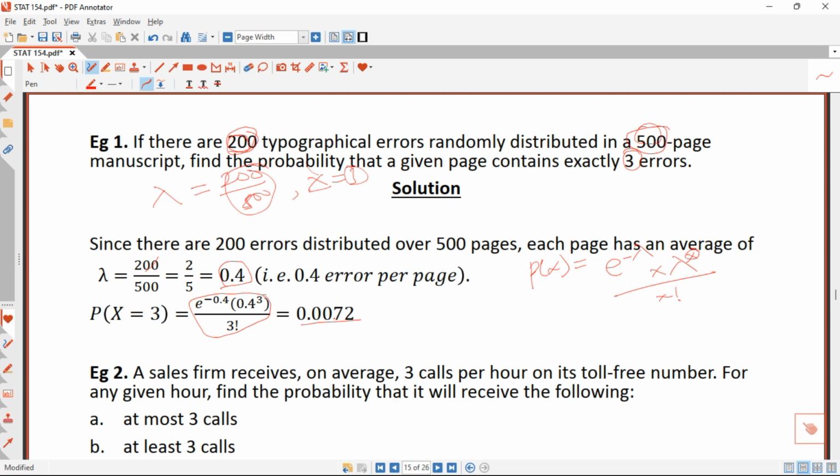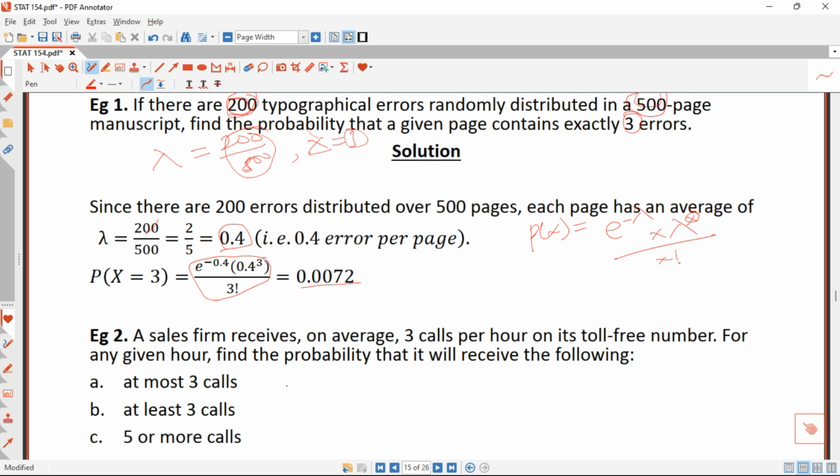So this is how we can solve that question, right? Sometimes the mean will not be given to you. You have to find the mean. But in most questions, the mean is always going to be given to you. So let's tackle question 2.